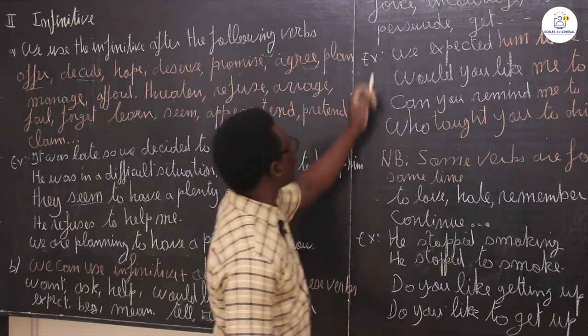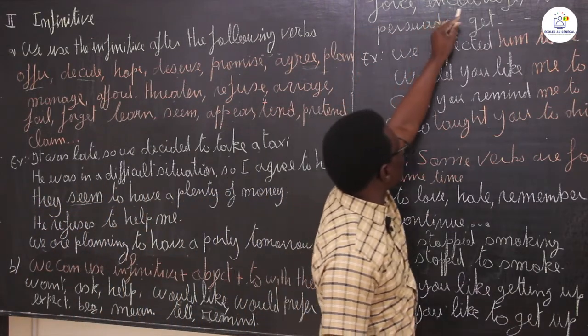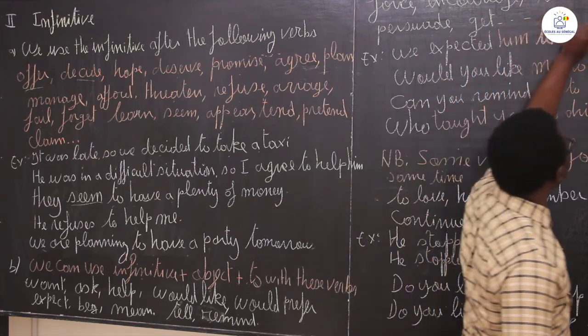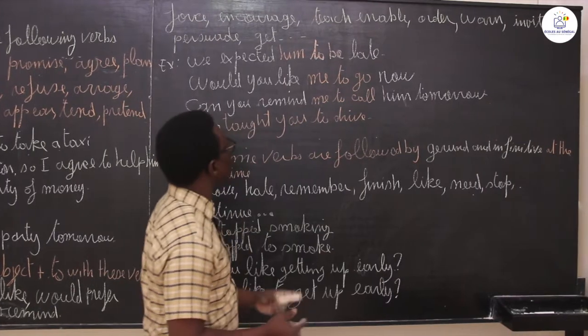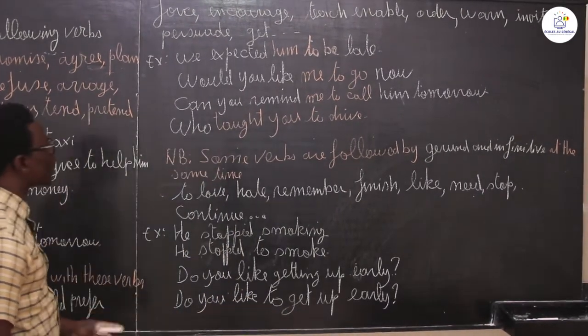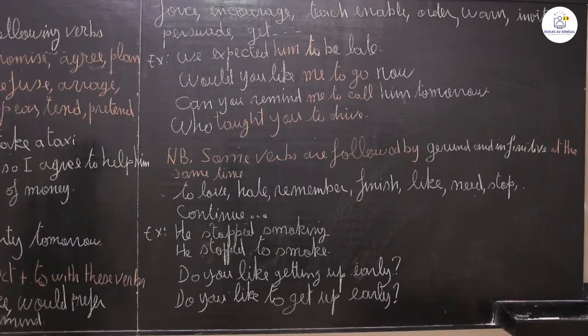You have also to force, to encourage, to teach, to enable, to order, to warn, to invite, to persuade, and to get, etc. So with these verbs, we can use the infinitive plus an object plus to.